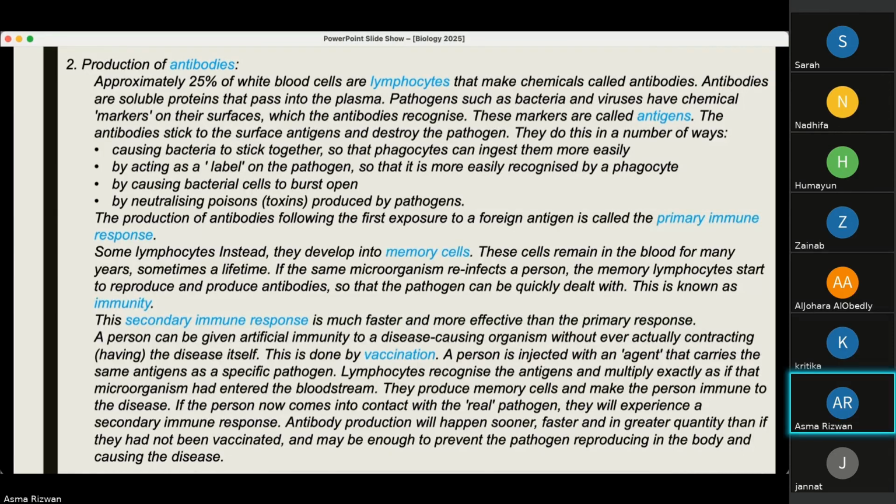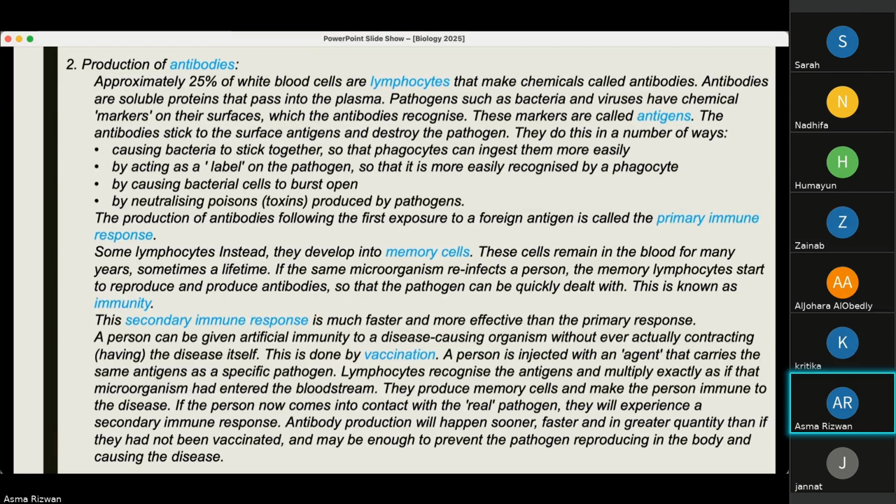These antibodies are chemicals which are soluble proteins. They pass into the plasma. Pathogens such as bacteria and viruses have chemical markers on their surfaces, which the antibodies recognize. So these markers are known as antigens. They're basically little markers on the bacteria, which the antibodies recognize, and then they attack those antigens or bacteria. The antibodies stick to the surface antigens and destroy the pathogen.